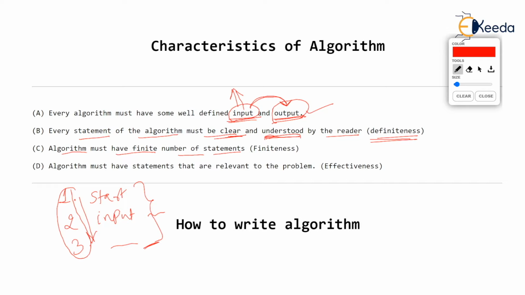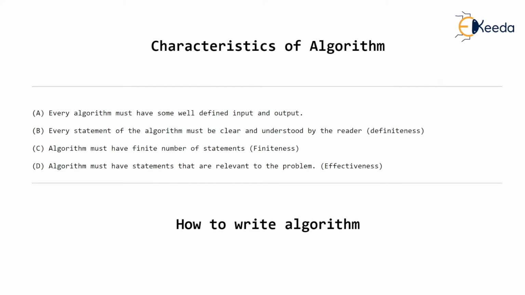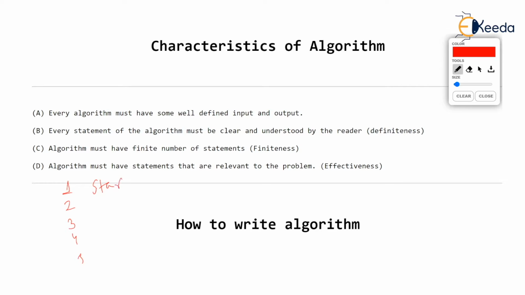You might think that this point was so obvious. Why is the teacher discussing it? In the first place, obviously the number of steps has to be finite. But you know what? Many times the number of steps you will see in the algorithm are finite. Okay, 1, 2, 3, 4, 5. Let's say the first step is start and the last step is stop, the fifth step. So you'll say, okay, this algorithm has 5 steps.